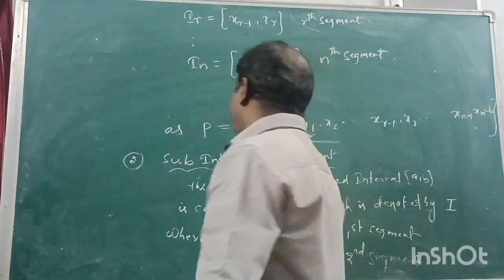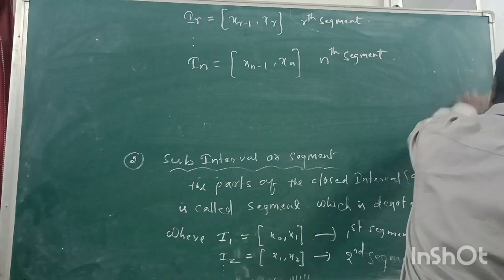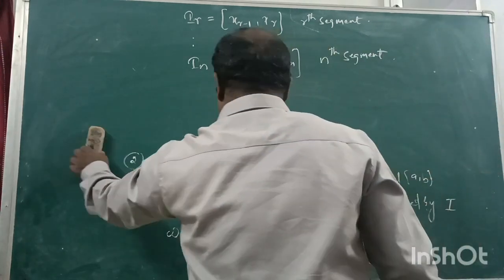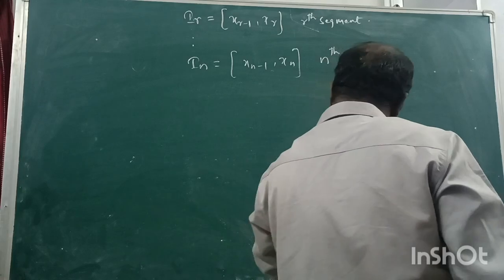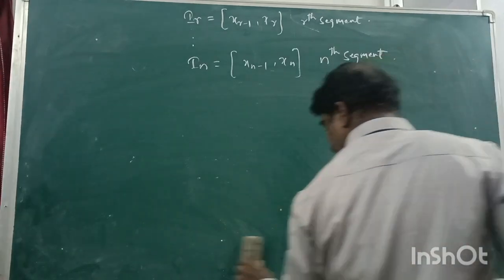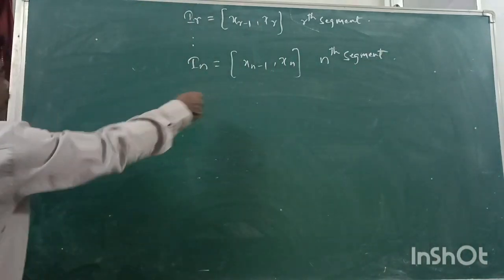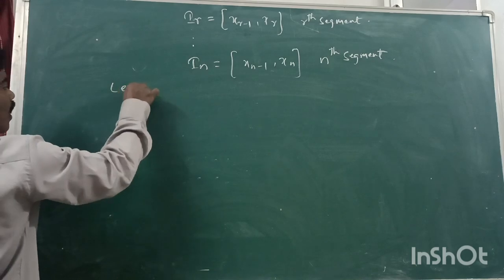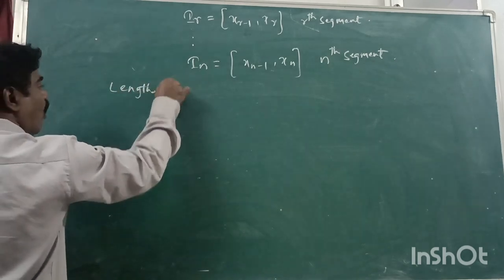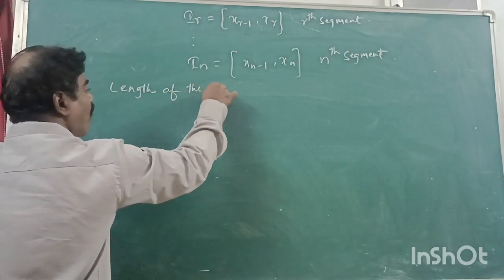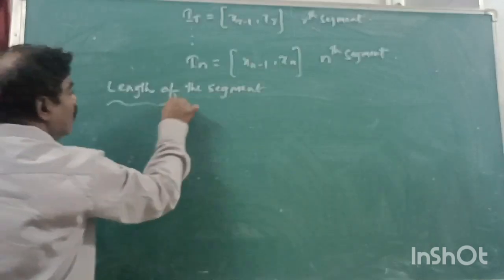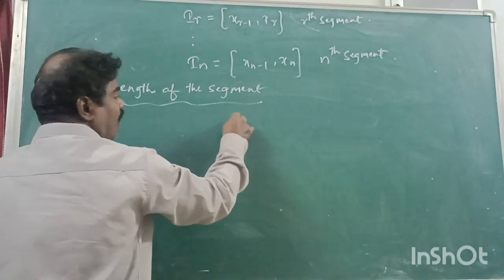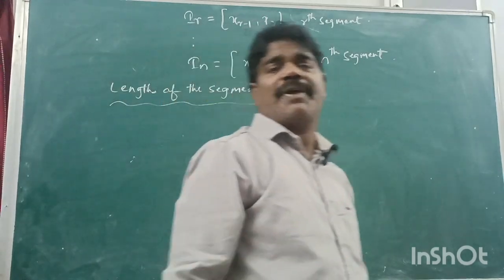The next I will tell is the length of the segment. What do you mean by length of the segment?